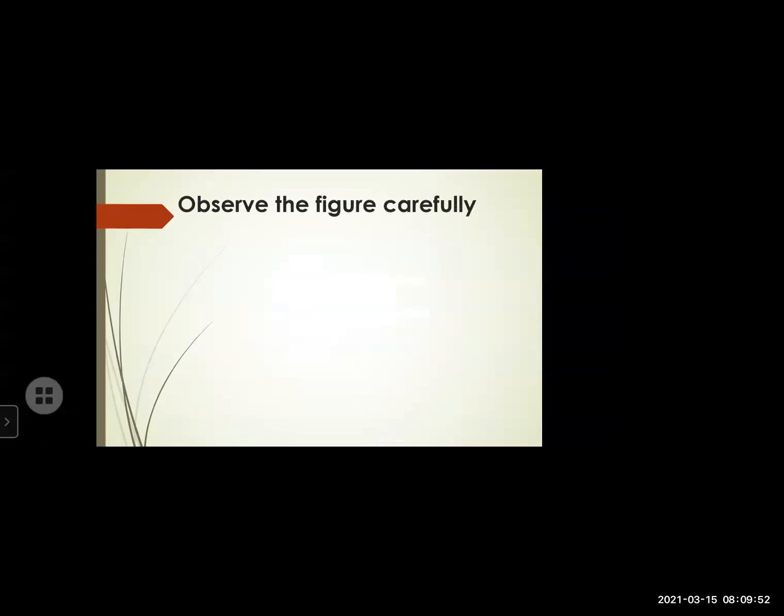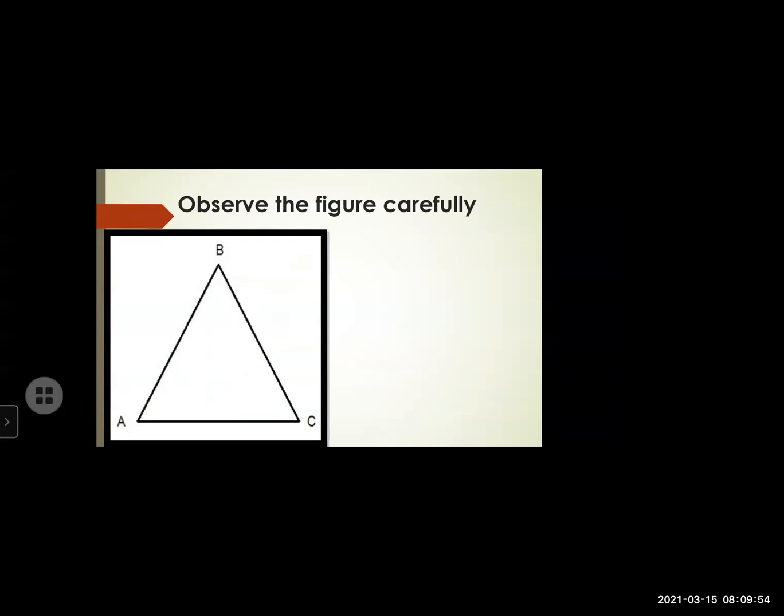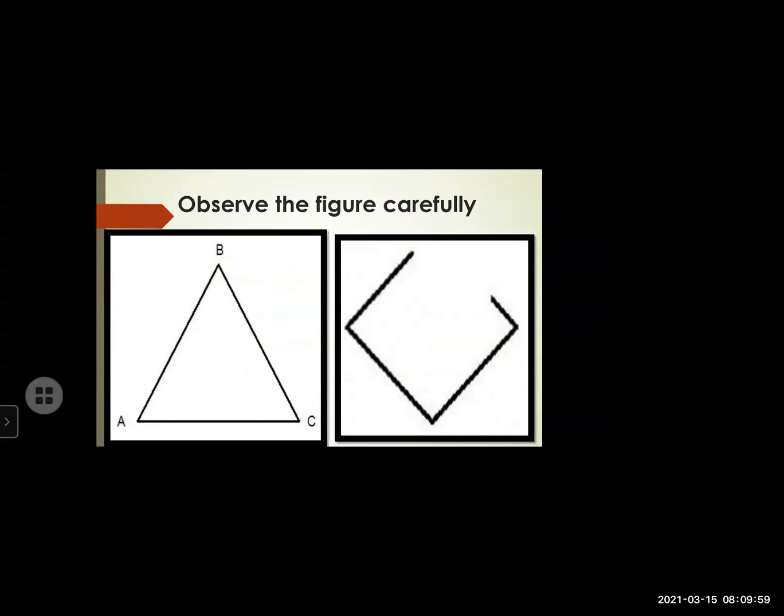Now next, observe the figure carefully. On the left, I have given you one picture, and on the right side, I have given a second picture. So what is the difference between the first picture and the second picture? Can anyone tell me? Yes, Avinash. The first picture is closed and the second picture is open. Very good, wonderful. In the first picture, we can see that it is a closed figure, and in the second picture, we can see that it is an unclosed figure.